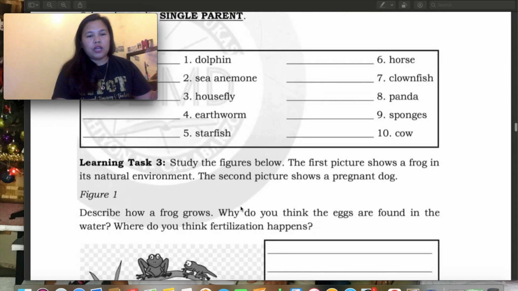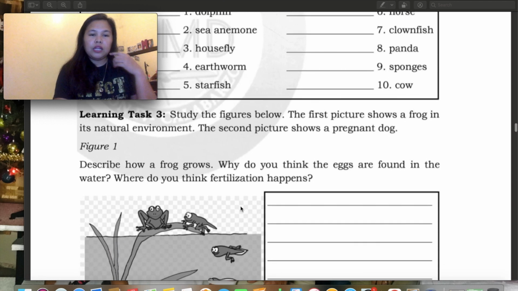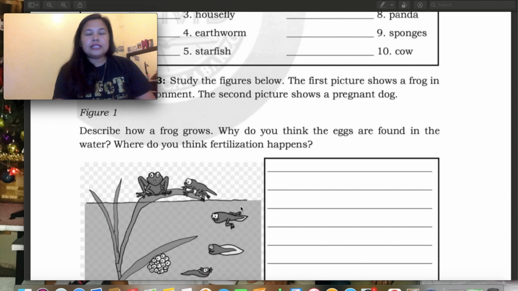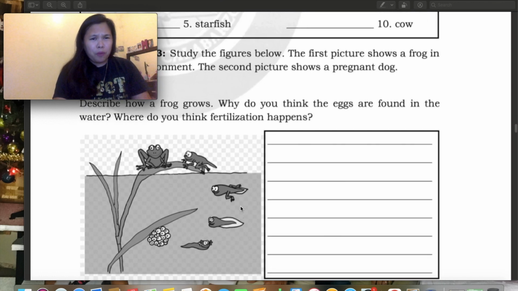Okay, so in our learning task 3, study the figures below. The first picture shows a frog in its natural environment. The second picture shows a pregnant dog. So, here in our figure number 1, describe how the frog grows. You have to study, or I include the link in the description box ng animation ng frog life cycle from the eggs to tadpoles and everything.